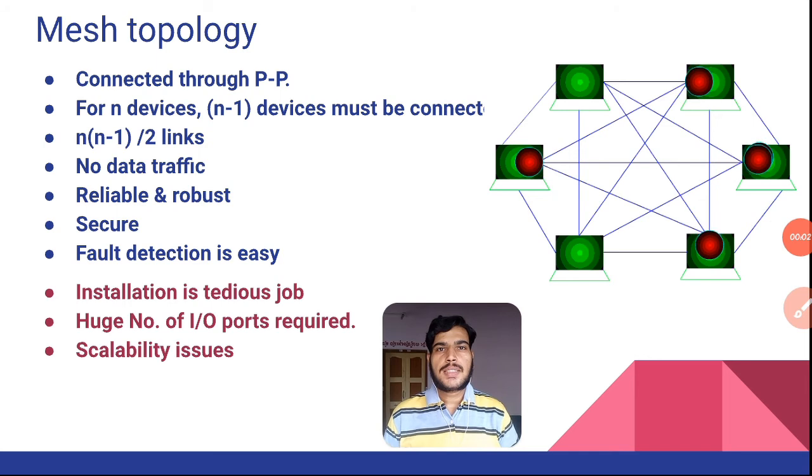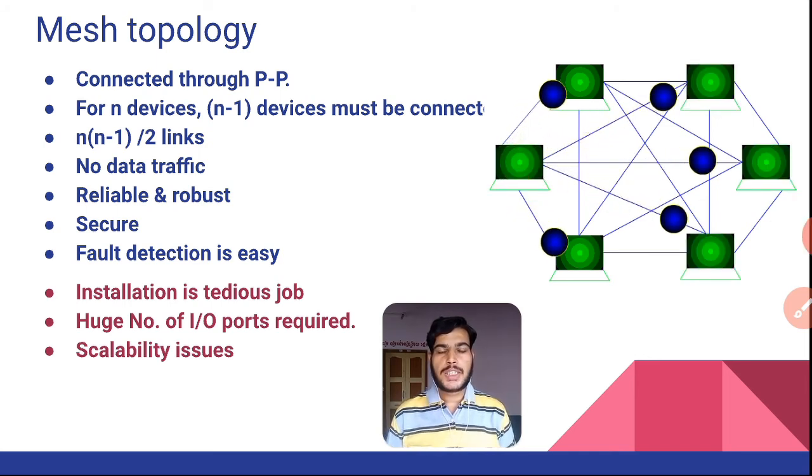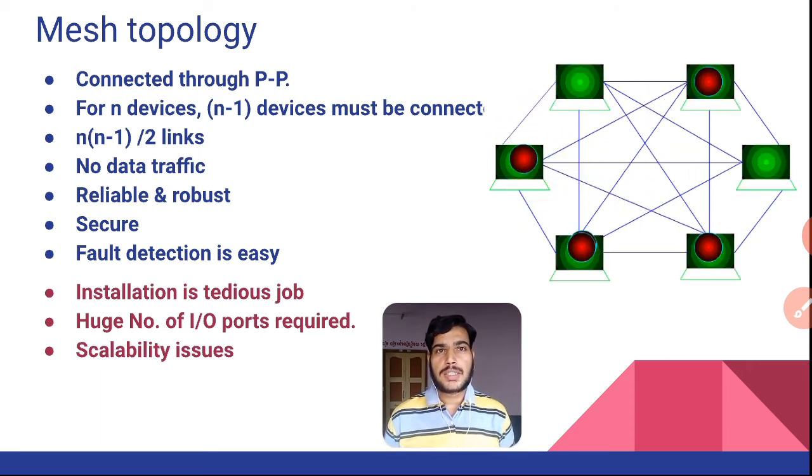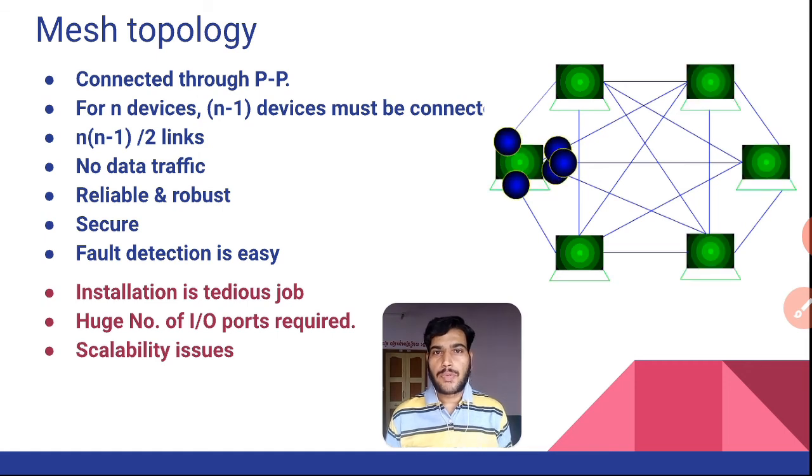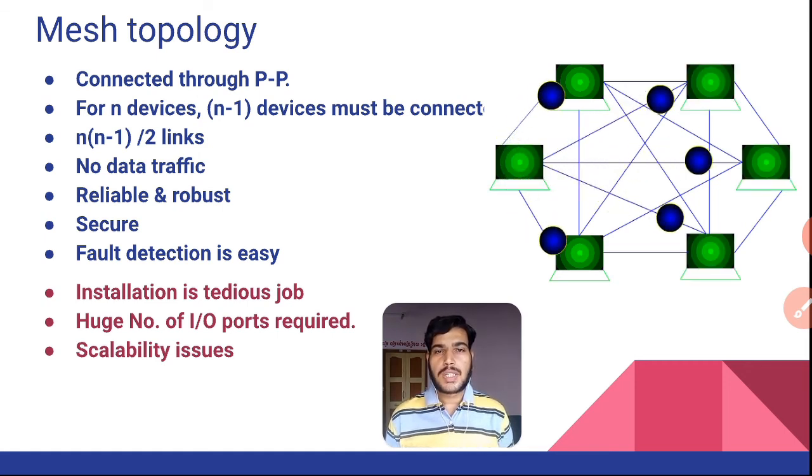The next topology is mesh topology. In mesh topology, each and every node is connected through point-to-point or peer-to-peer communication. For every device, we must have at least a minimum of 1 link. In this slide I have displayed, suppose I want to connect n devices, we require n minus 1 connections per device, and we require n into n minus 1 divided by 2 links. Assume that we want to connect 5 nodes. For 5 nodes, each must connect to 4 nodes, and we must establish 10 links.